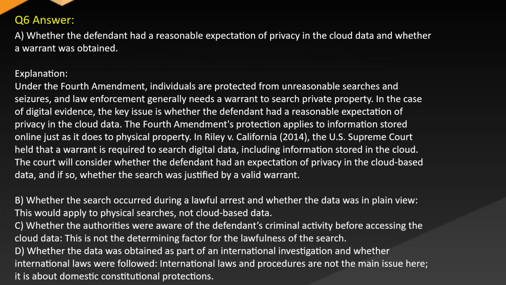Answer A. Whether the defendant had a reasonable expectation of privacy in the cloud data and whether a warrant was obtained. Explanation. Under the Fourth Amendment, individuals are protected from unreasonable searches and seizures, and law enforcement generally needs a warrant to search private property. In the case of digital evidence, the key issue is whether the defendant had a reasonable expectation of privacy in the cloud data.